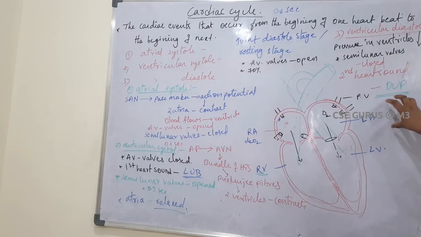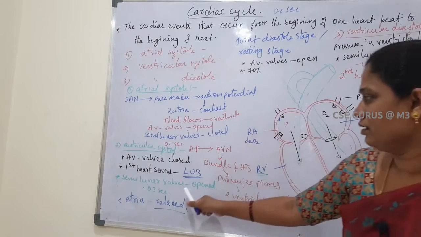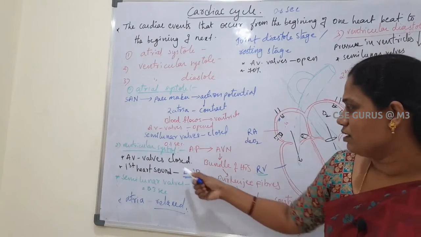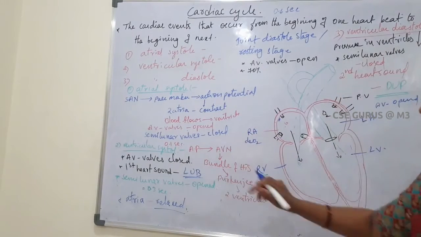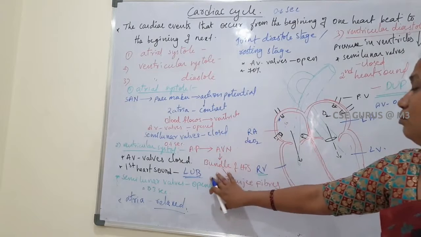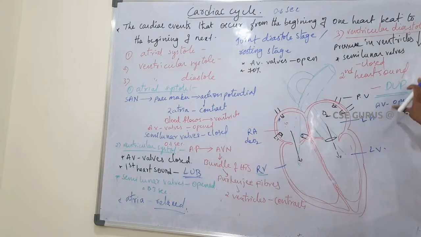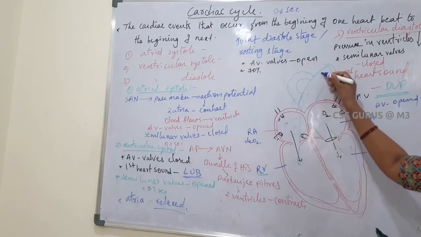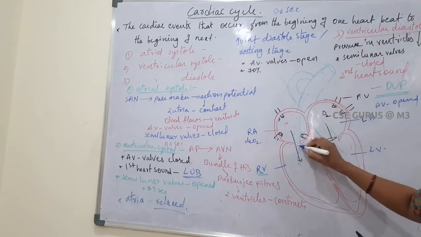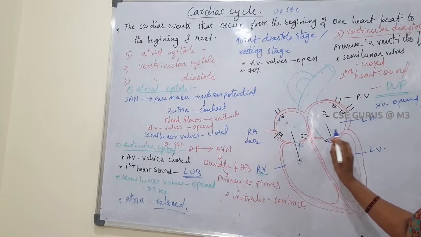In this condition, the AV valves open, because in ventricular systole the AV valves are closed, but in ventricular diastole, when the ventricles are relaxed and the semilunar valves get closed, the AV valves are open.